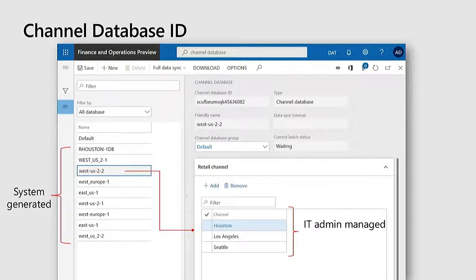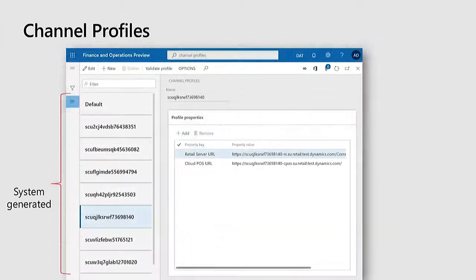Yeah, so far so good. The one other piece of configuration that we require from you, and to be honest here, this is an artifact of the way we engineered the system, and we're looking to improve this experience. But for now, there's another piece of metadata we want you to configure, and that is channel profiles. These are also system generated, so you don't have to manage them yourself.